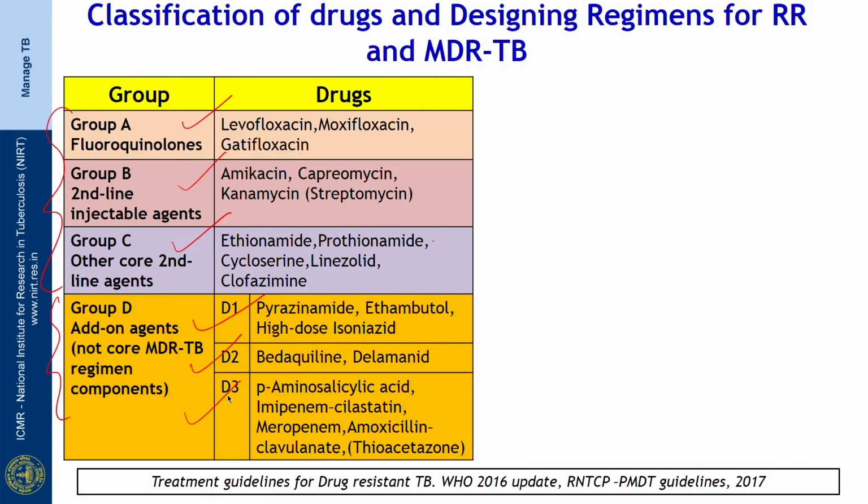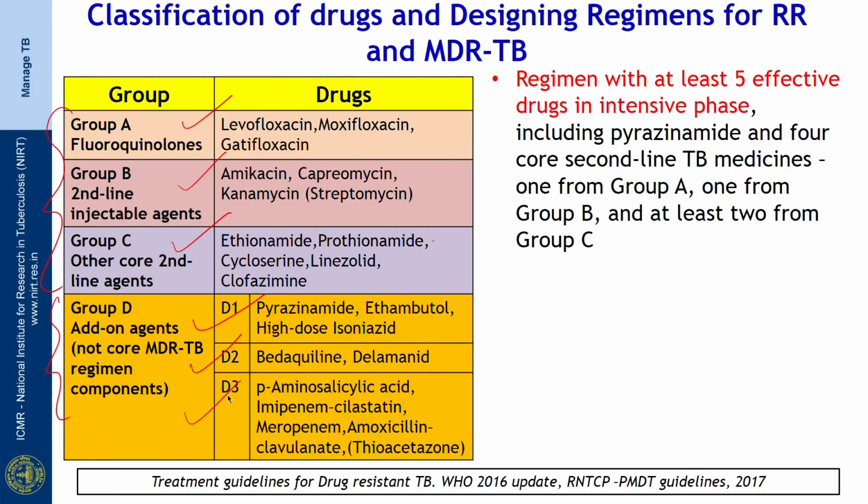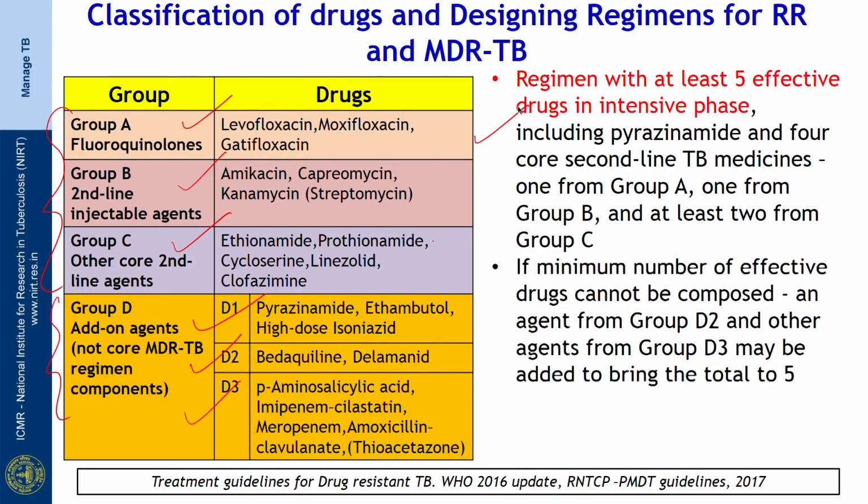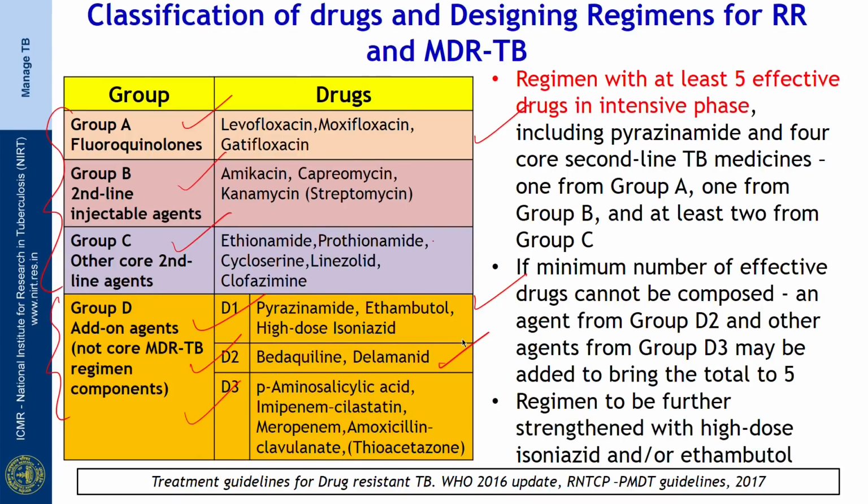So, how do we design a regimen with these different groups of anti-TB drugs? The regimen has to be designed with at least 5 effective anti-TB drugs in the intensive phase, including pyrazinamide, and 4 core second line anti-TB drugs, that is 1 from group A, 1 from group B and at least 2 from group C. If a minimum number of effective drugs cannot be composed, an agent from group D2, that is the new TB drugs, and other agents from group D3 may be added to bring the total to 5. The regimen has to be further strengthened with high dose isoniazid and or ethambutol.